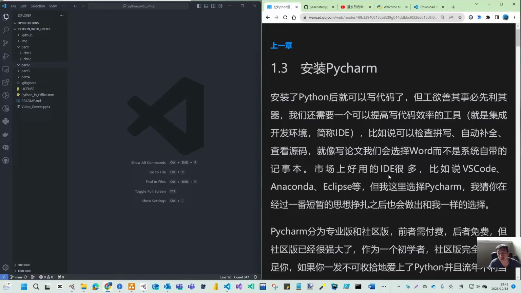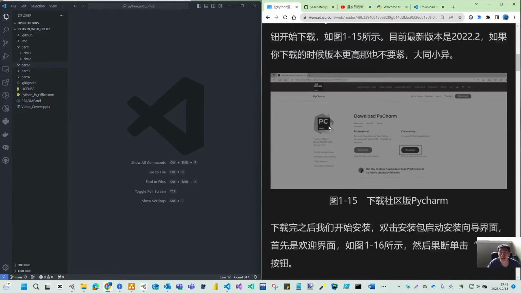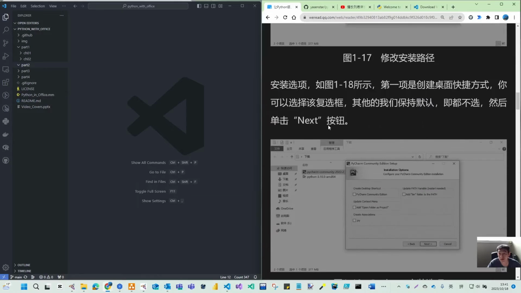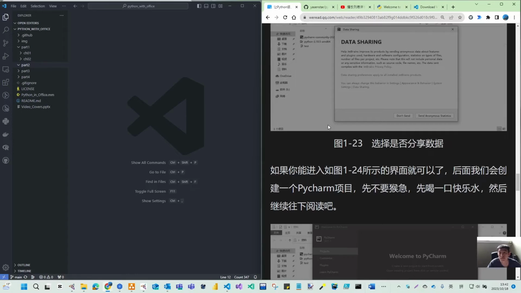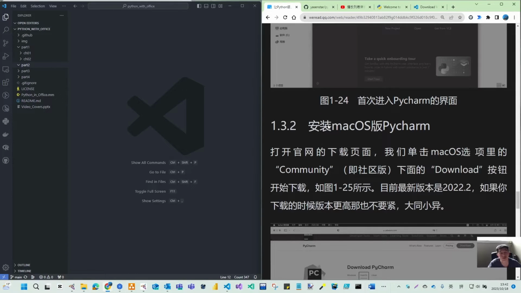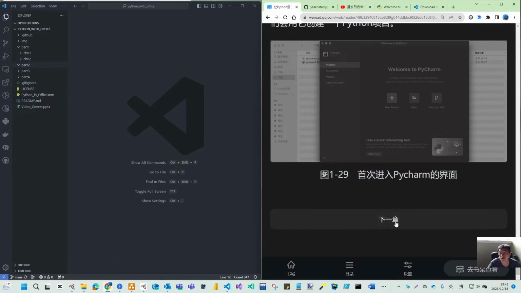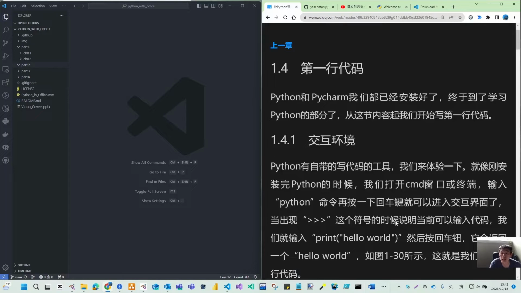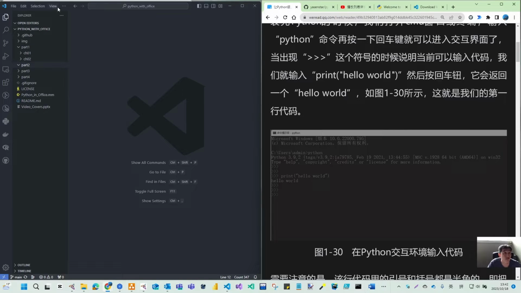So many different IDEs. I just want to keep it simple, so I use VS Code. You can read from the book and then follow this to install PyCharm and set up the environment. The advantage of using PyCharm is you can create a project, and under the project you can manage the different source code. But that is too heavy for our book. So what I want to do is here, let's try it all in our VS Code.